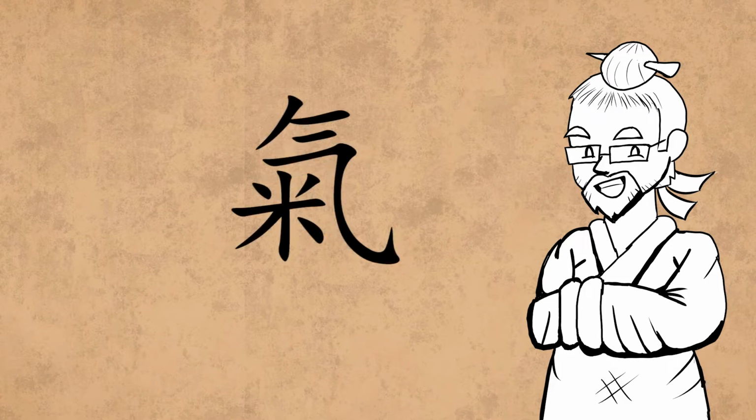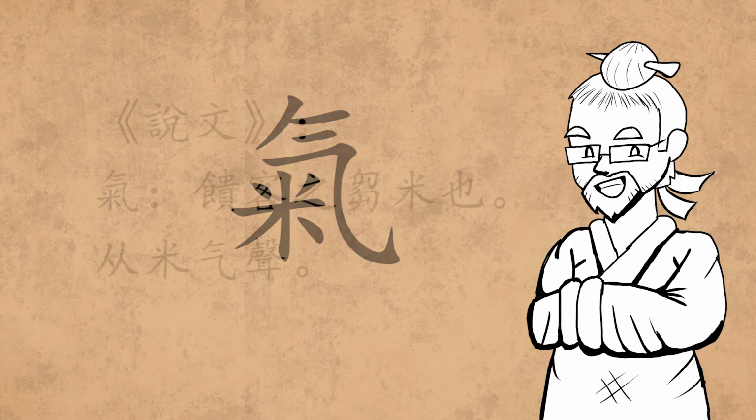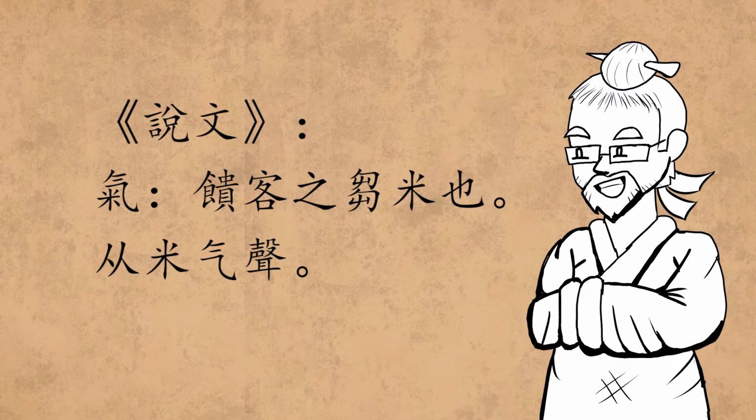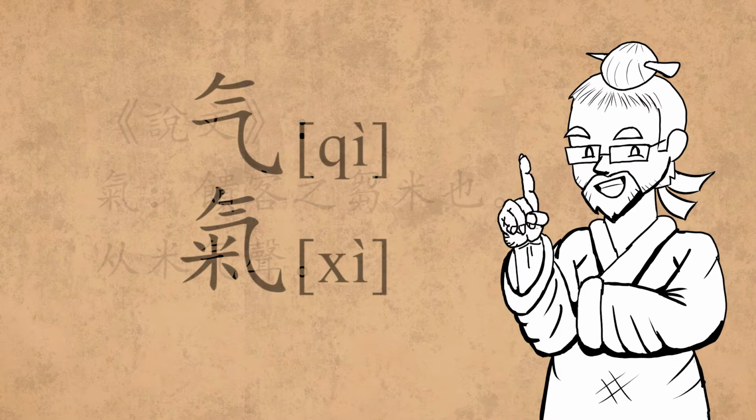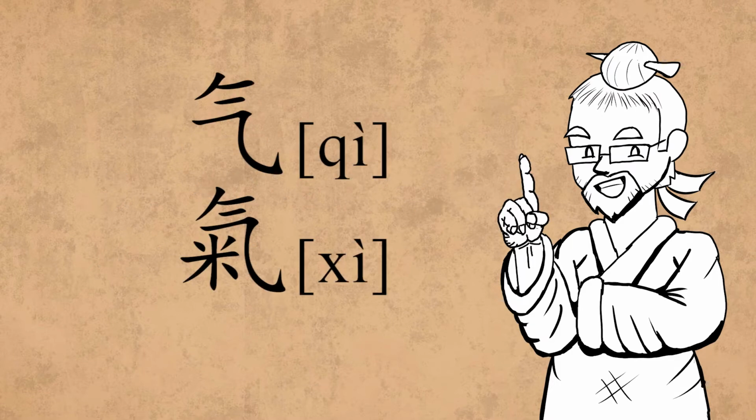As for the entry under the character considered a traditional version, it reads like this: xi, 贵科之除米也，聪米气生. Or, in English, to present food to guests, from rice semantic plus qi phonetic. Note that even the readings are slightly different. Cloud vapor is read as qi, while presenting food is pronounced xi.